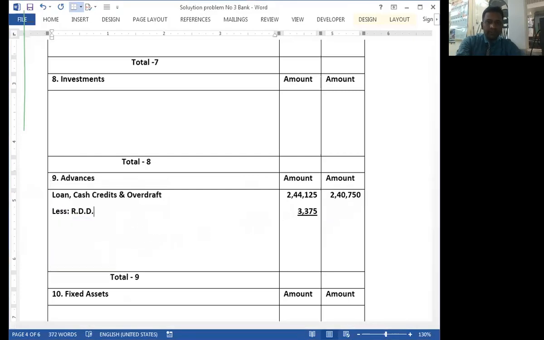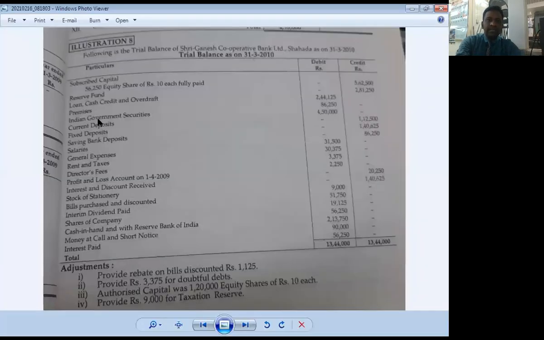Then next item, premises. Premises is a fixed asset. So it is transferred under schedule number 10, that is fixed assets, 86,250.